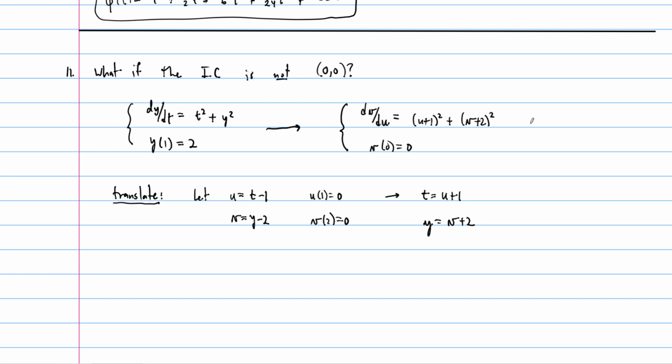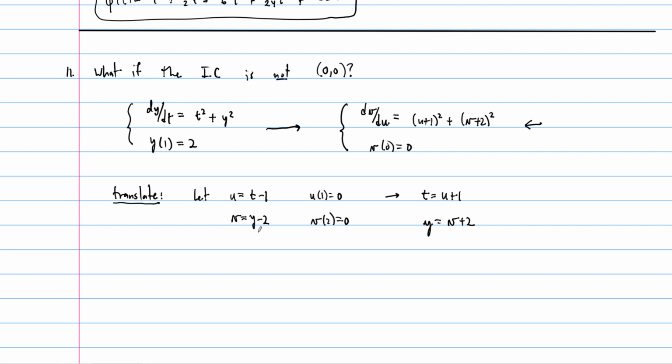And so then you can apply the Picard method to this equation. The only difference is that at the end, you'll have to translate back to your t and your y plane. Everywhere you have a u or a v, you'll have to translate. You shouldn't end up with too many v's on the right-hand side after the integrations, but you will end up with u's. So u's and v's both need to be translated back in this case.